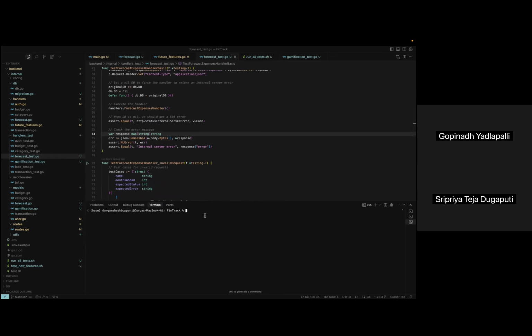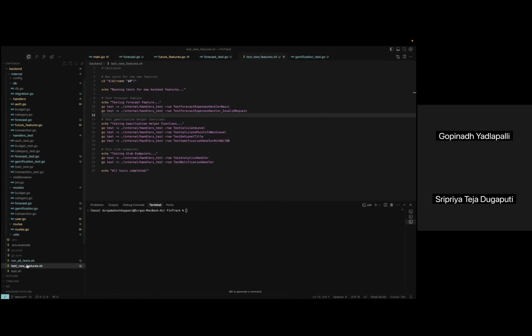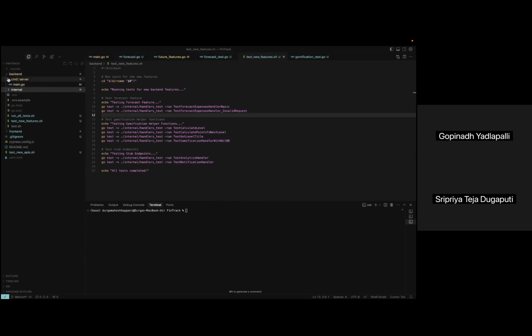So now we'll run the test files. These are the test cases for the new features that we have implemented for this sprint. This includes analytics and the notification systems and all the features that we have implemented in this sprint.